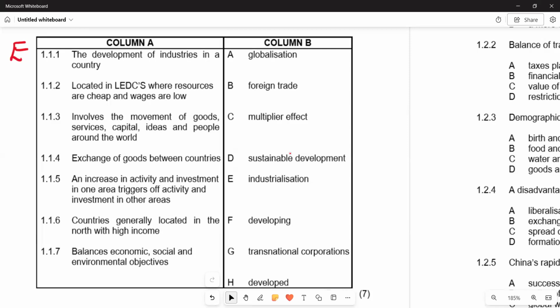LEDC, remember, means less economically developed countries. The explanation is that it is located in LEDCs where resources are cheap and wages are low. We can try to pick a term in column B that matches that explanation. If you go there, you will see that transnational corporations becomes the most appropriate.